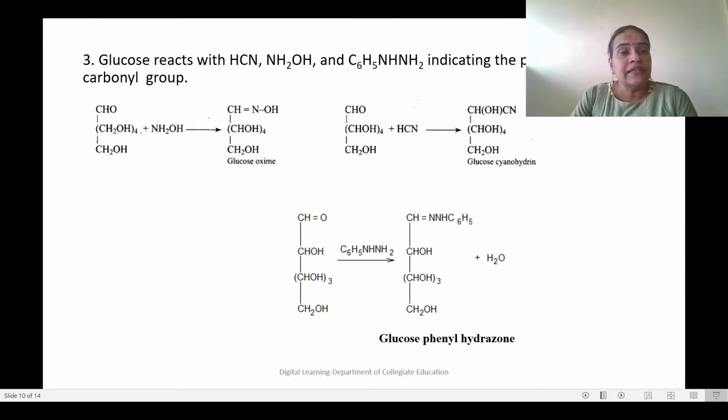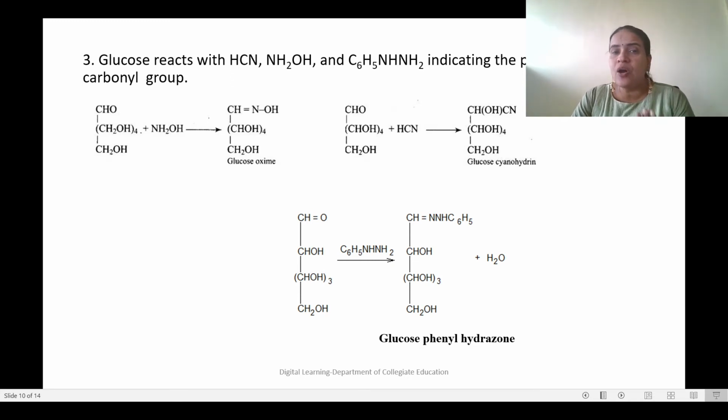Now, thirdly, glucose reacts with HCN. HCN is hydrogen cyanide. Then NH2OH, hydroxylamine. Then C6H5NHNH2, phenylhydrazine, indicating the presence of a carbonyl group. All these reagents give addition products with carbonyl compounds. They react only with carbonyl compounds. So when glucose reacts with all these reagents, it shows that a carbonyl group is present in glucose.